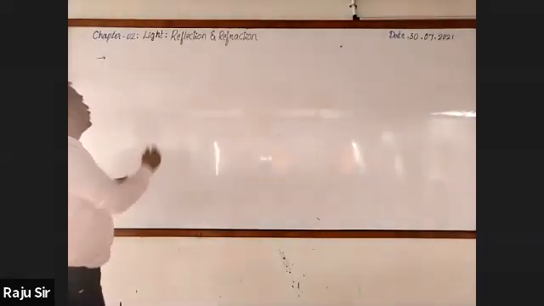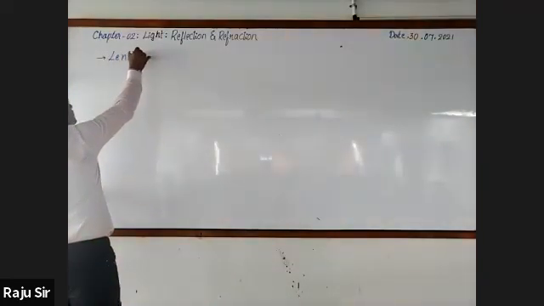Let's take your right. Side heading: Lens. Definition.